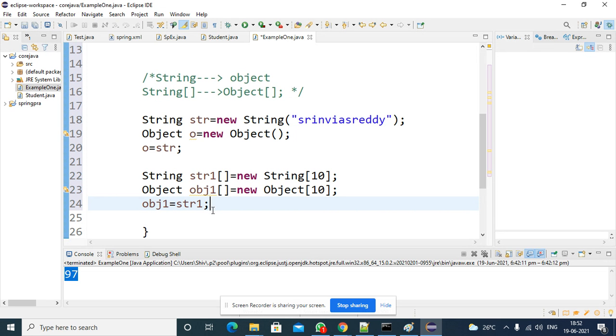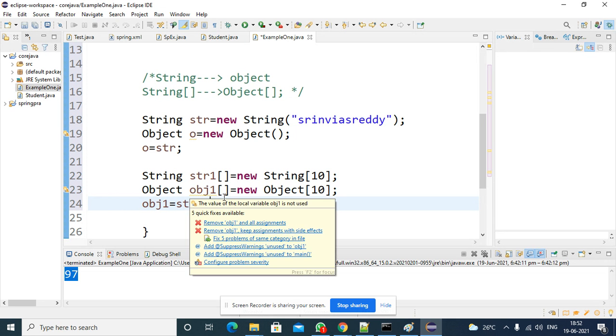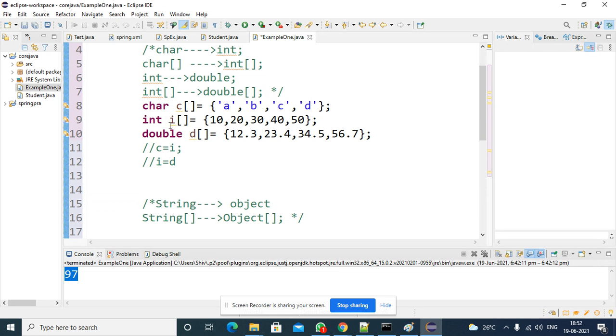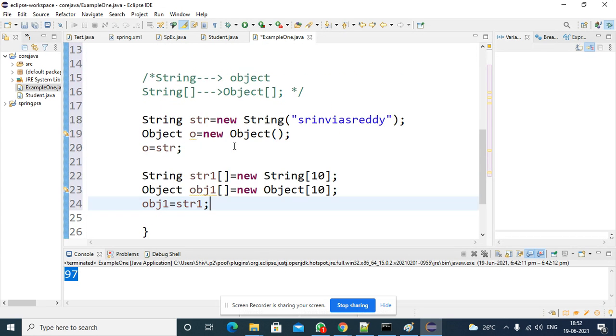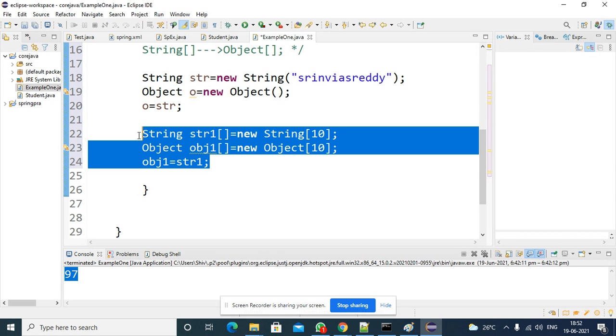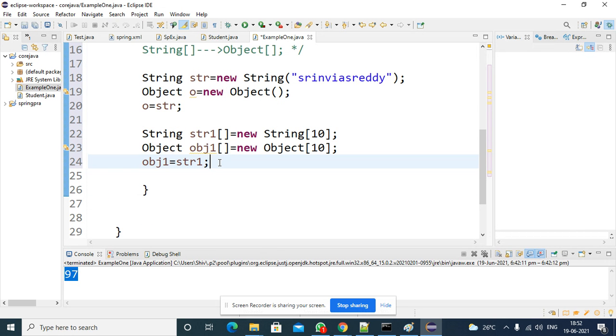Here it is possible. You are not getting any error. Why? Because there is a parent-child relationship. That's why it is possible. But in the earlier case you don't have any parent-child relationship, so that's why it is unable to convert. Here the parent-child relationship is there, that's why you are able to convert, and you are able to assign a subclass object to a superclass reference.